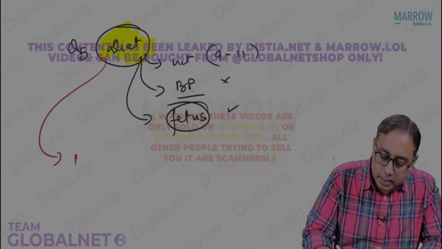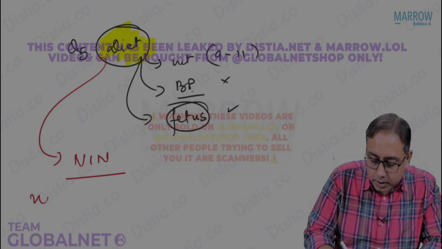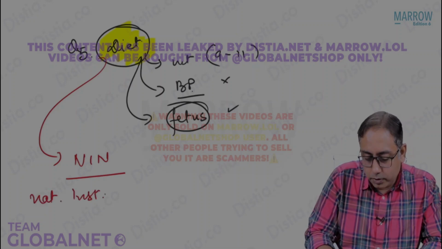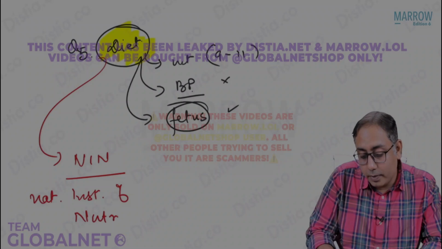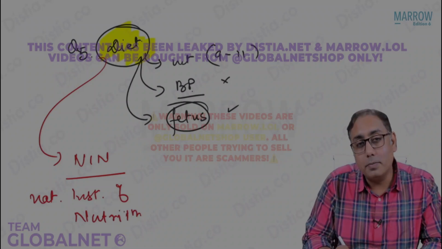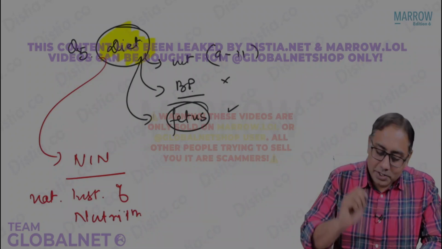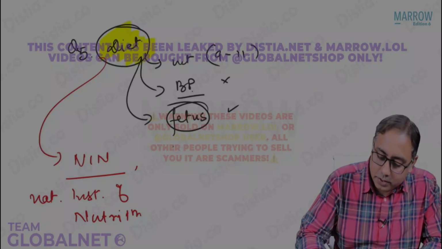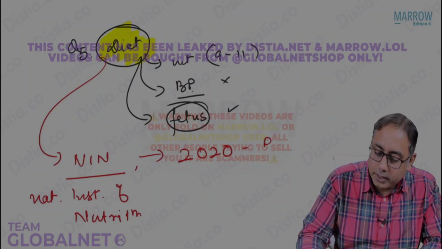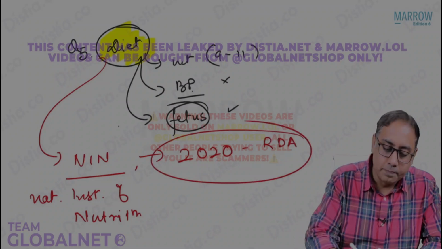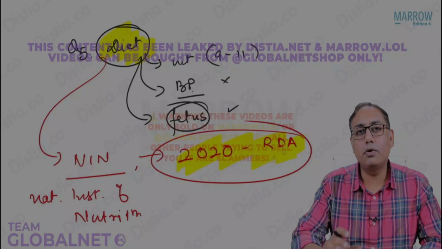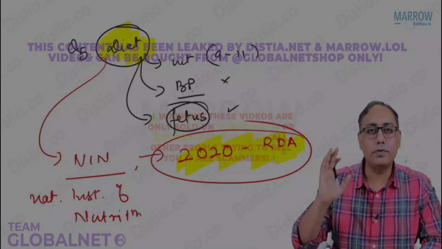The NIN, National Institute of Nutrition, is located where? It is located in Hyderabad. Where is Hyderabad? In Telangana. The National Institute of Nutrition gave the new guidelines in the year 2020 for changing the recommended dietary allowance. So what I'm going to share with you now are the NIN 2020 guidelines.